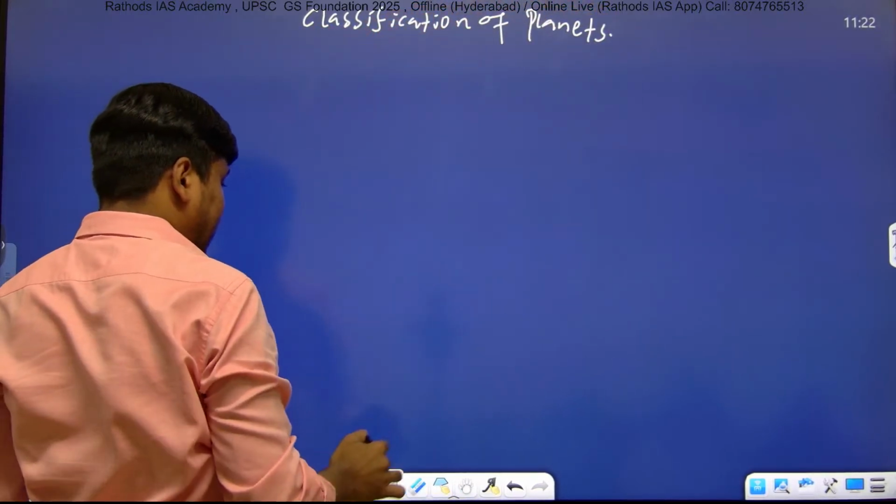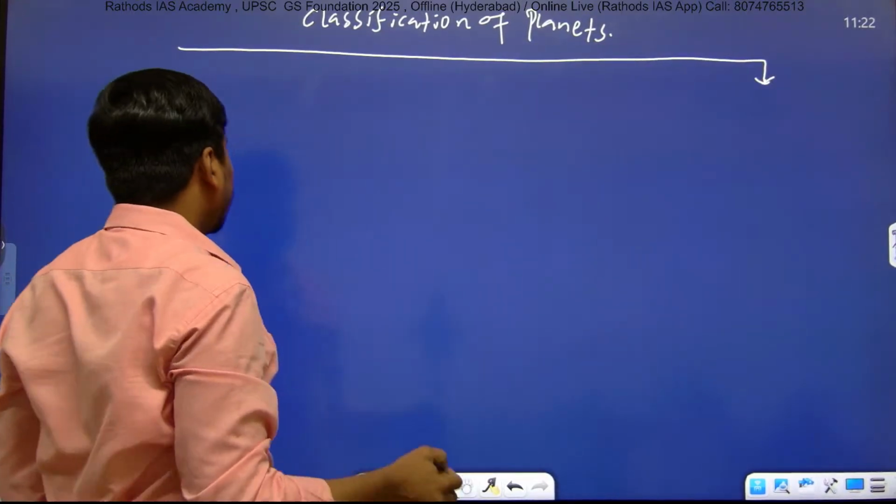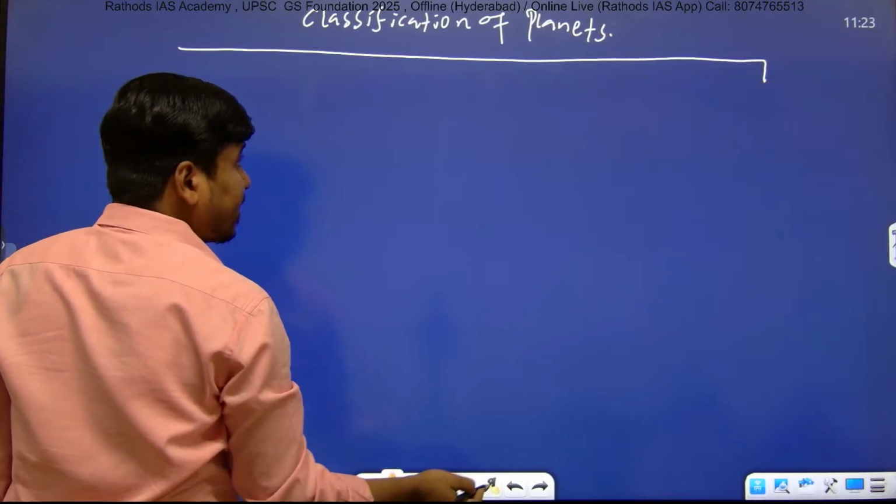Here planets are classified into two categories, right? One is inner planets and the other is outer planets.